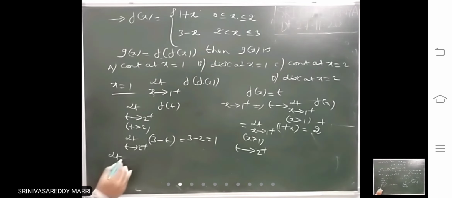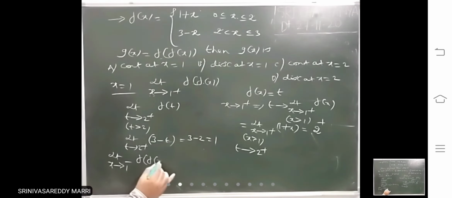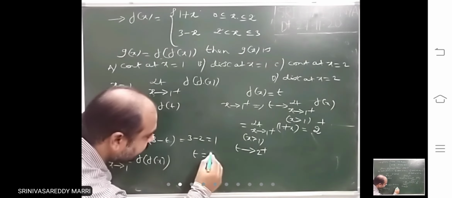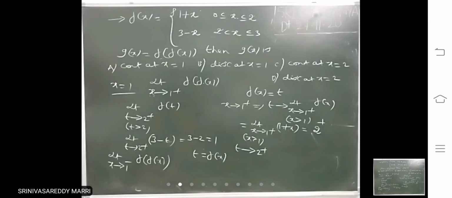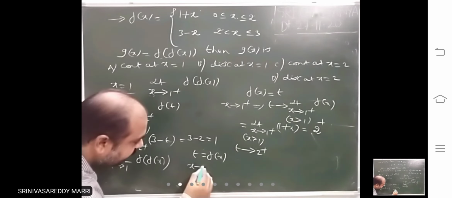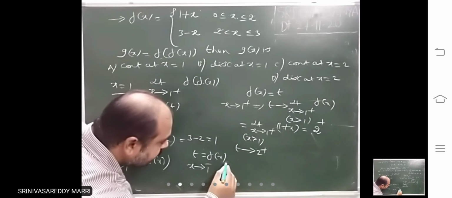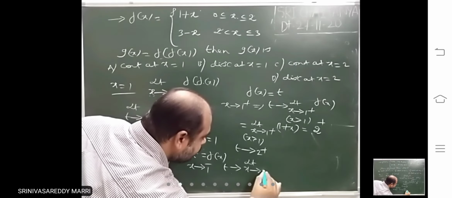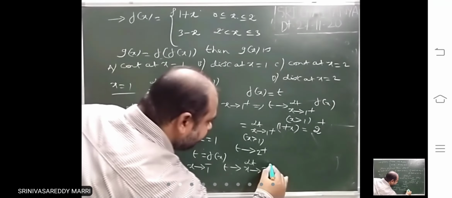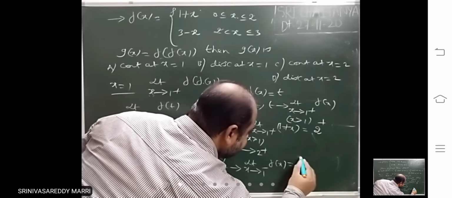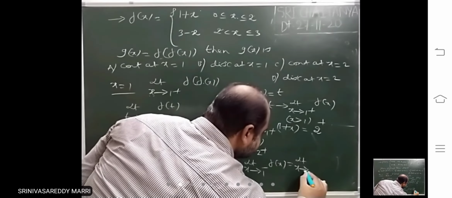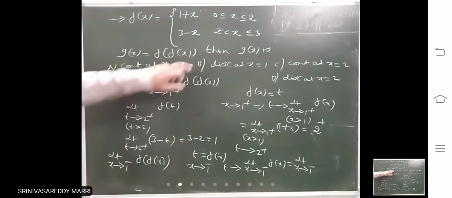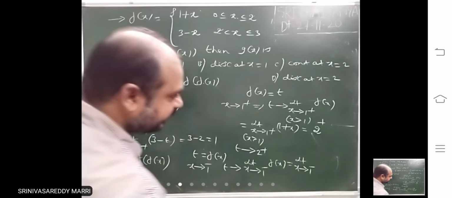Similarly, I am calculating the limit as x tends to 1 minus of f of x. Again I am taking t equal to f of x. Now x tends to 1 minus, where will t tend? So how to calculate this limit? For x just less than 1, this is the one.